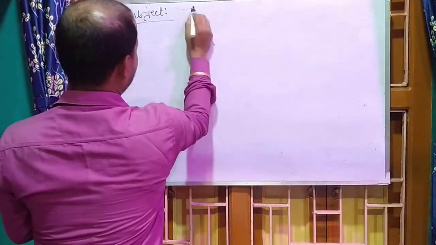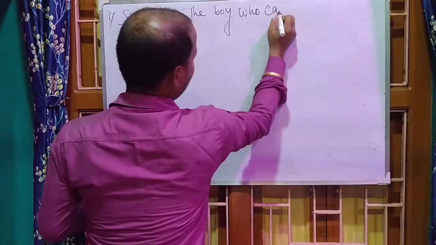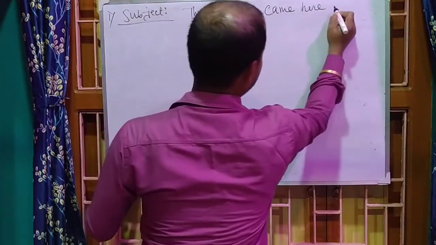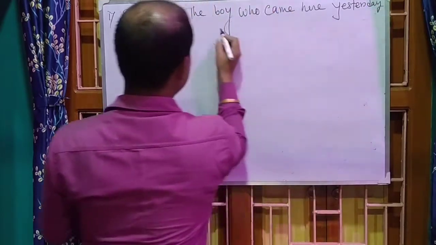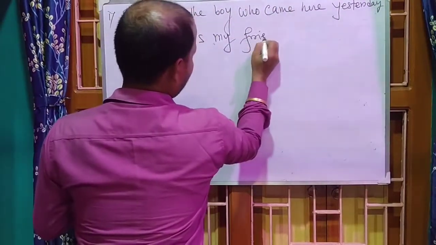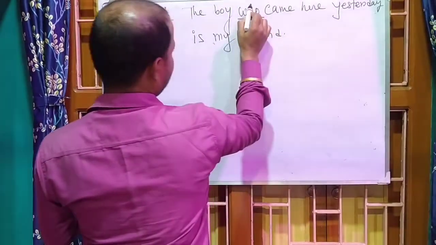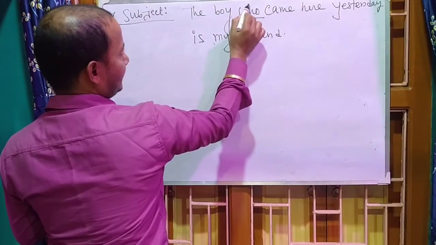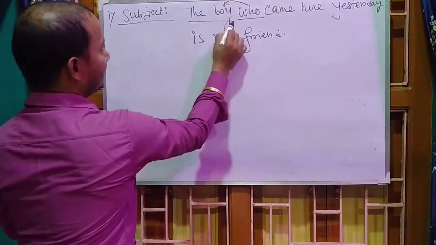Example: the boy who came here yesterday is my friend. Look here, who is establishing a relationship with the boy. And the boy is the subject here.